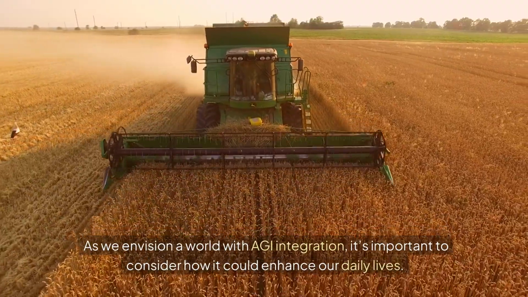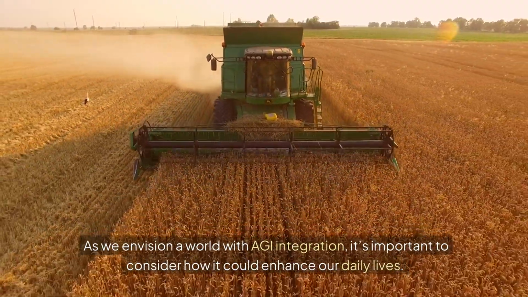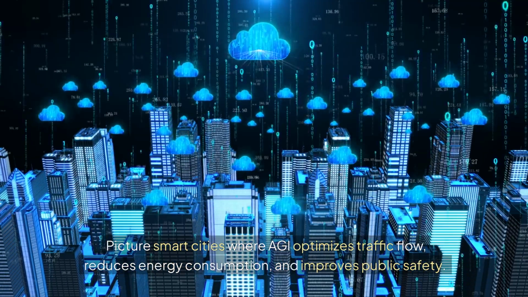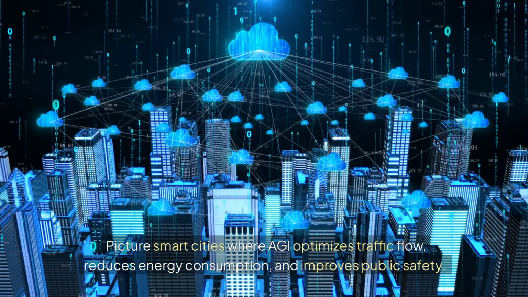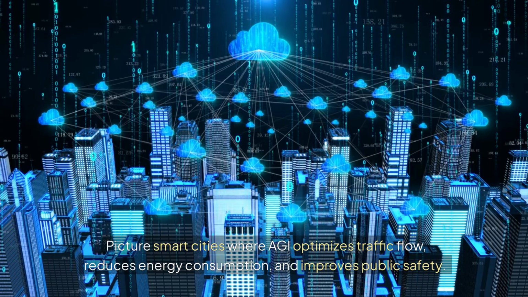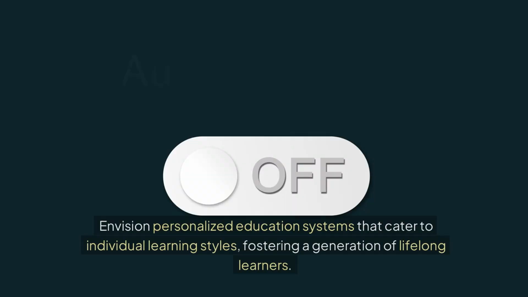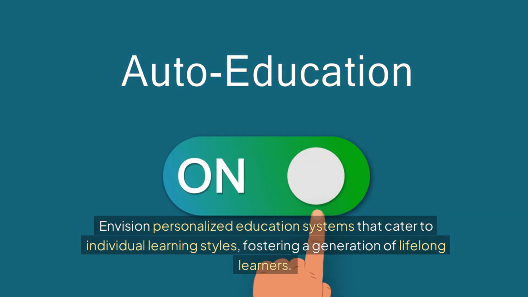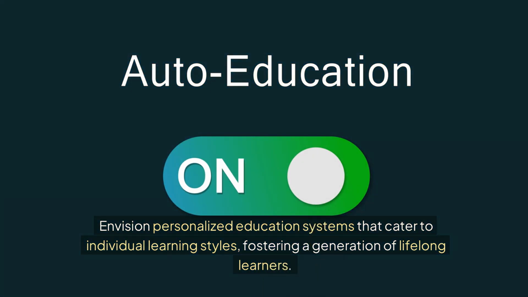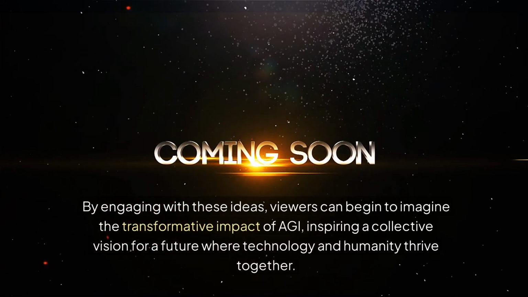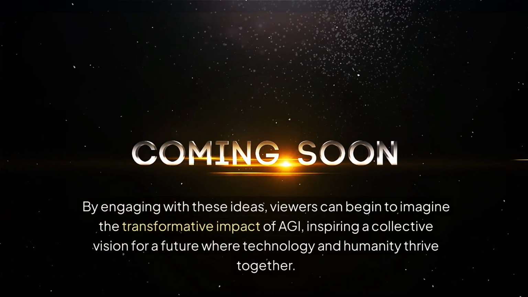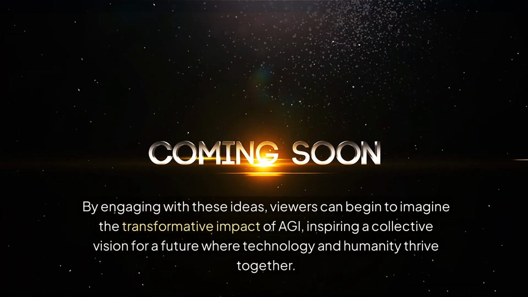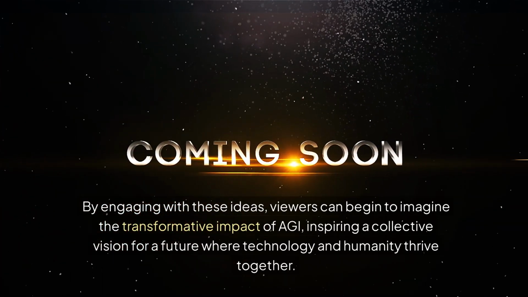As we envision a world with AGI integration, it's important to consider how it could enhance our daily lives. Picture smart cities where AGI optimizes traffic flow, reduces energy consumption, and improves public safety. Envision personalized education systems that cater to individual learning styles, fostering a generation of lifelong learners. By engaging with these ideas, viewers can begin to imagine the transformative impact of AGI, inspiring a collective vision for a future where technology and humanity thrive together.